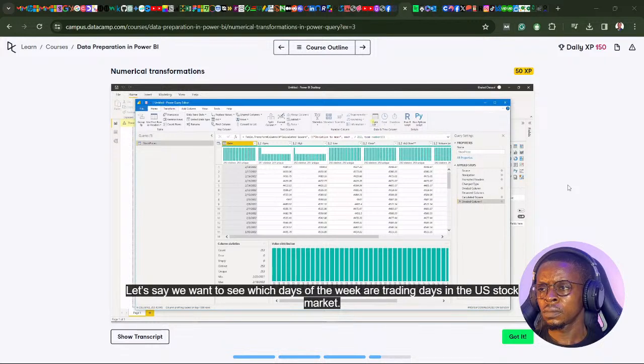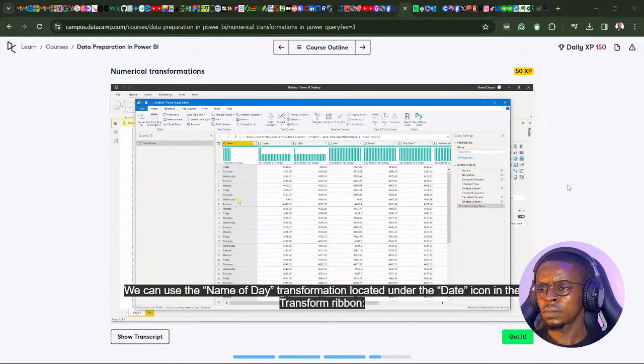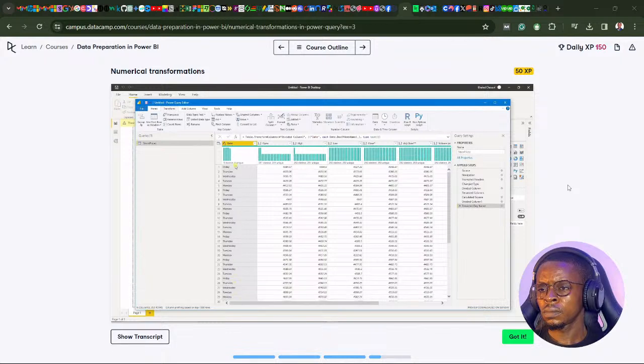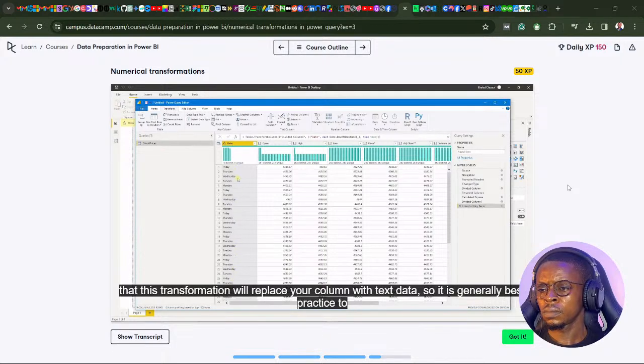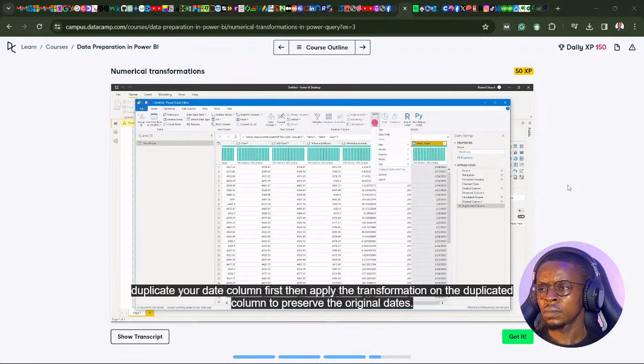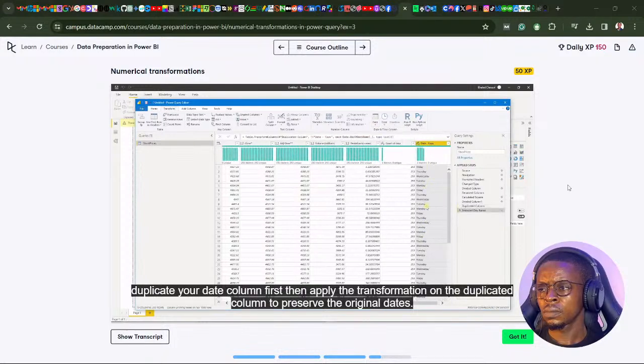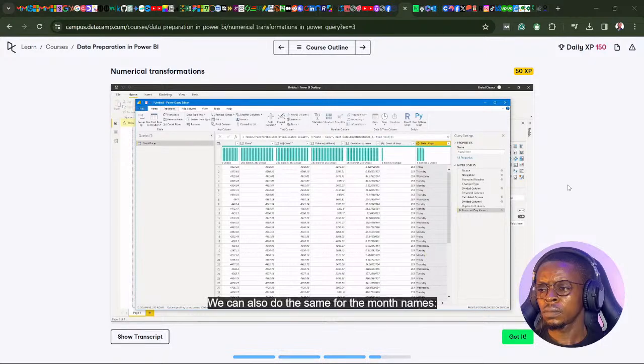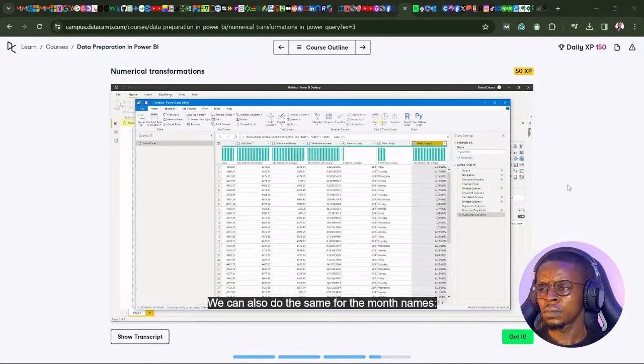Let's say we want to see which days of the week are trading days in the US stock market. We can use the name of day transformation located under the date icon in the transform ribbon. Note that this transformation will replace your column with text data, so it is generally best practice to duplicate your date column first, then apply the transformation on the duplicated column to preserve the original dates. We can also do the same for the month names.